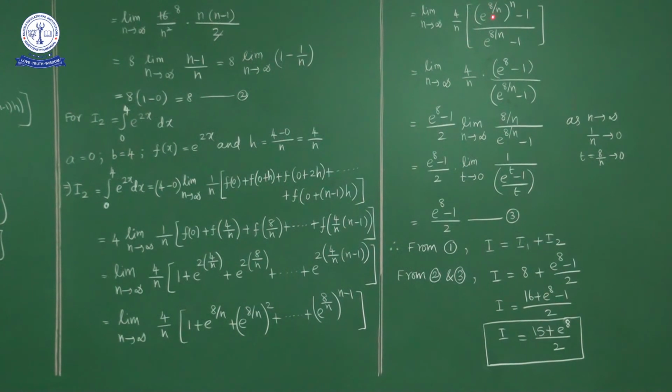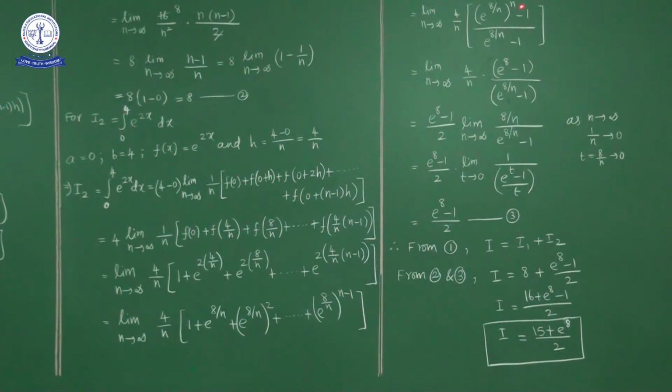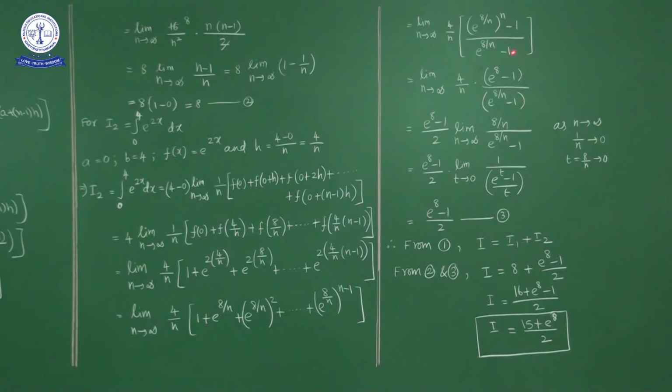A into r power n minus 1 upon r minus 1. Here a is 1 only, no? What is r? E power 8 by n. So e power 8 by n whole power n minus 1 upon r minus 1, and r minus 1 is nothing but e power 8 by n minus 1.